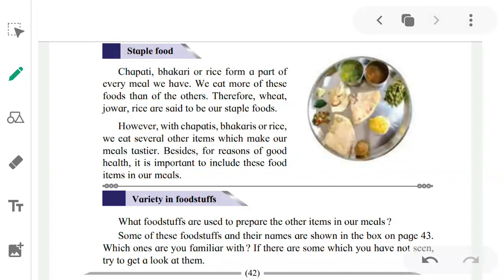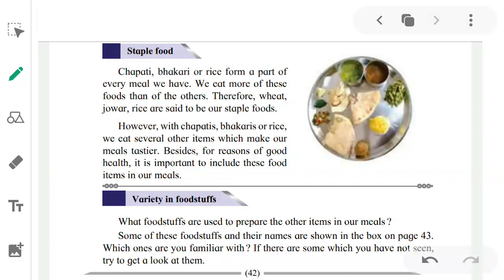So therefore wheat, jowar and rice are said to be our staple foods. Why? Because we eat them in all the parts of our food and we eat them in more quantities. We have them in our breakfast, lunch and dinner, and we eat more of them than our sabzi. So that is our staple food. Wheat, jowar and rice are staple foods. Why? Because chapati is made from wheat and bhakri is made from jowar, and our boiled rice or biryani or tahari or any kind of dish you eat is made up of rice.